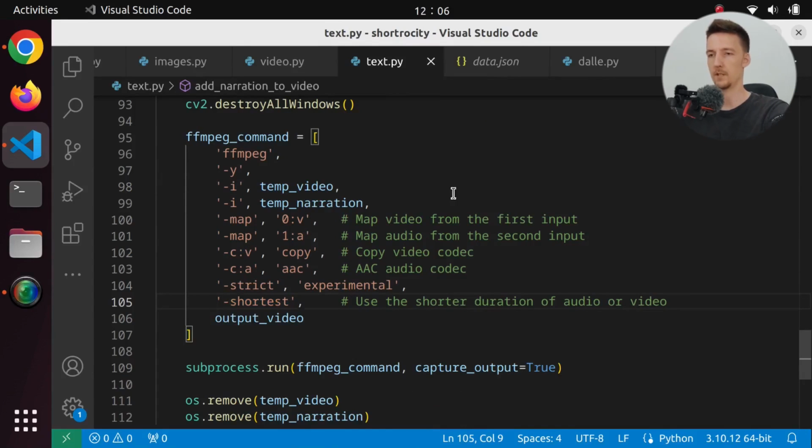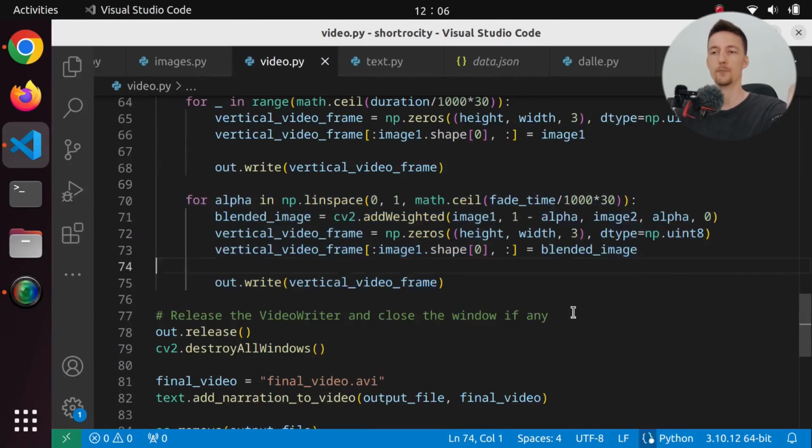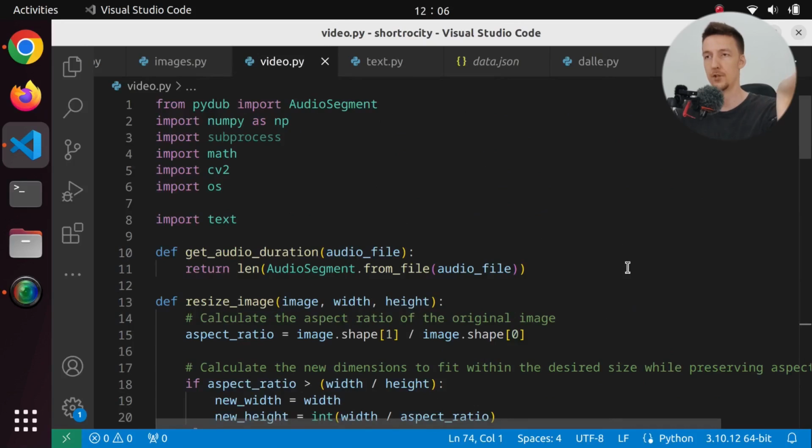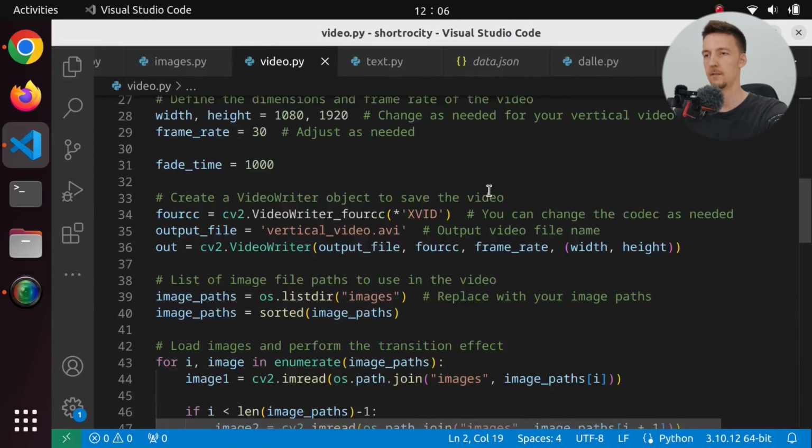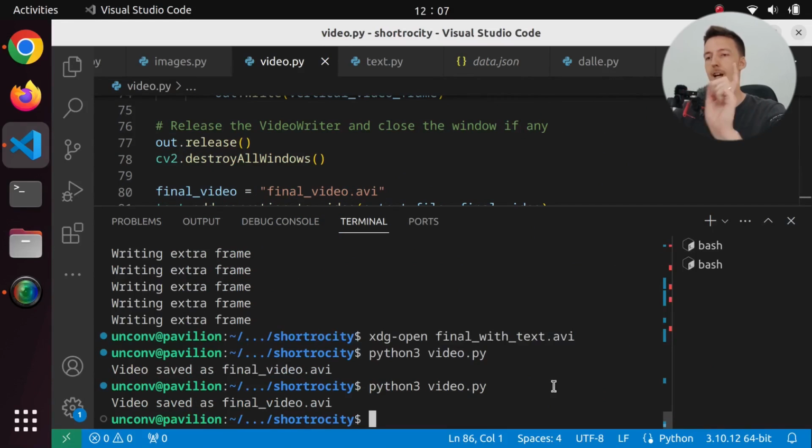So can we just remove this? I'm not sure what will happen. Let's see. Let's run video.py once again, and it should then add the transcript automatically. So we can remove subprocess, and that really should work. And final video has been created. So let's open it. Final video.avi.